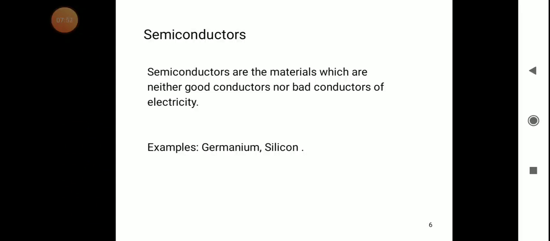If a material has few or zero free electrons, even when we apply temperature there is no movement of electrons, that type of material is called an insulating material. So the PN junction diode and whatever materials we use depend on the semiconductor material. The property of the semiconductor material is that it is neither a good conductor nor an insulator.